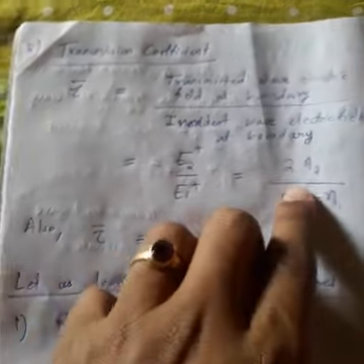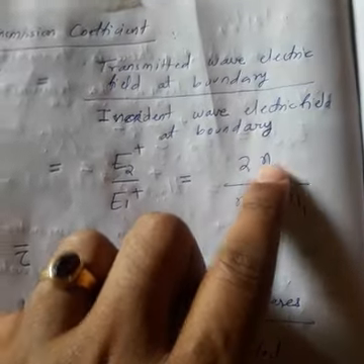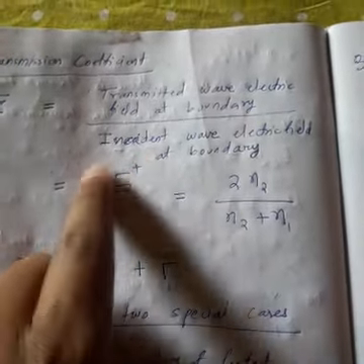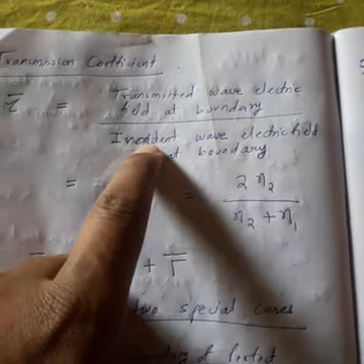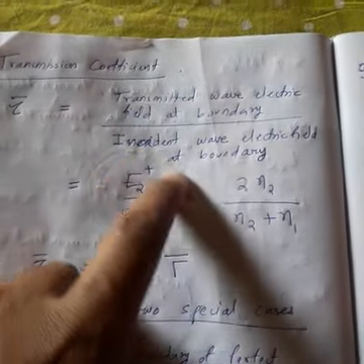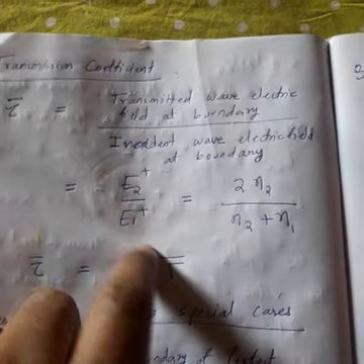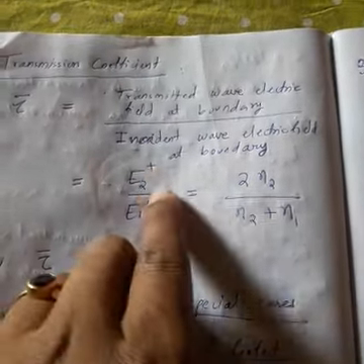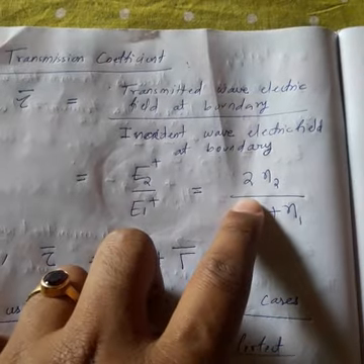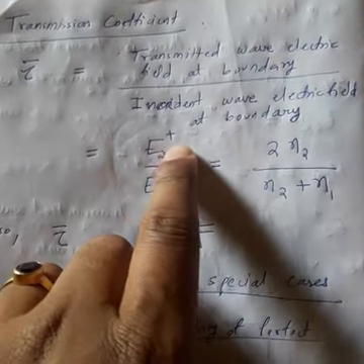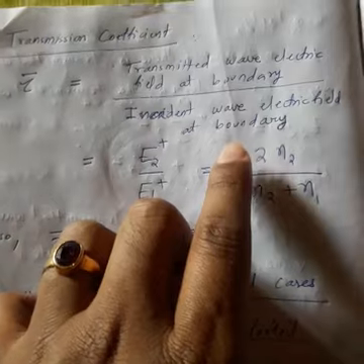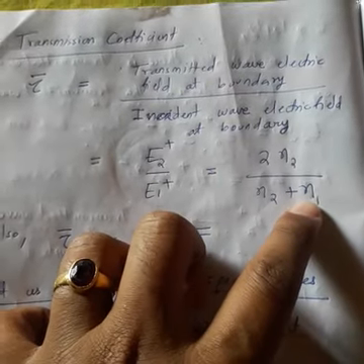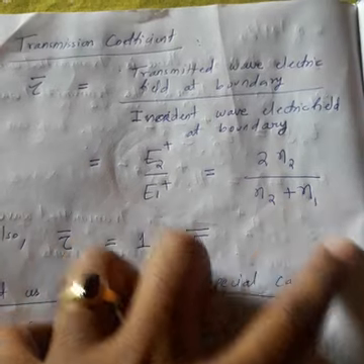On solving, this gives you 2 eta 2 by eta 2 plus eta 1. The derivation is very lengthy. It is done with the help of differential equations, then finding complex conjugate pairs, then rearranging. All this is beyond our scope, so we simply focus on the formula and remember it. So E2 plus by E1 plus is equal to 2 eta 2 by eta 2 plus eta 1. This gives us the transmission coefficient.